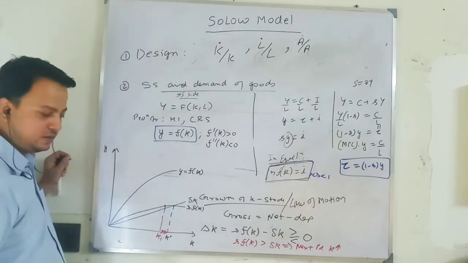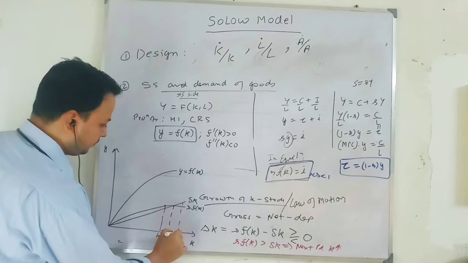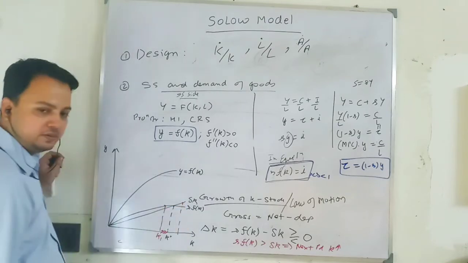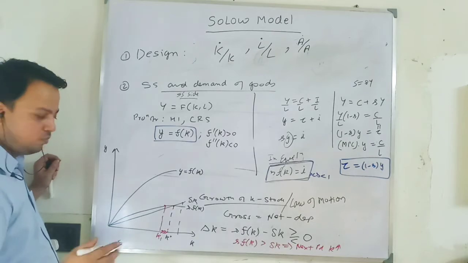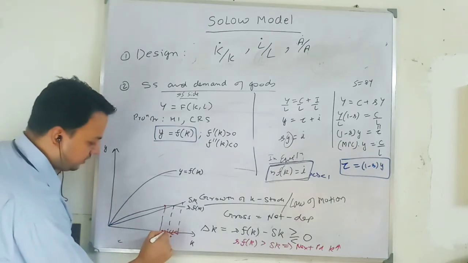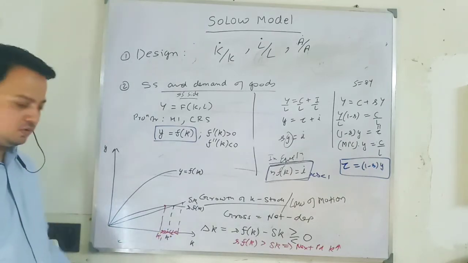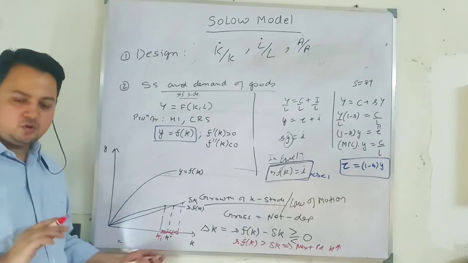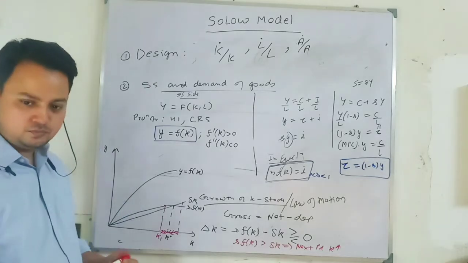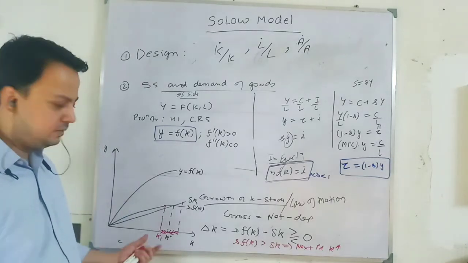It means we move toward this K star. Then, to the right, you have depreciation per worker more than your investment per worker. When depreciation is more than investment, the capital stock will decrease, and again we move toward this K star. That is why K star is called your steady state level of capital stock. Clear?